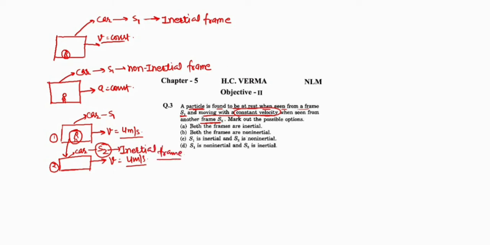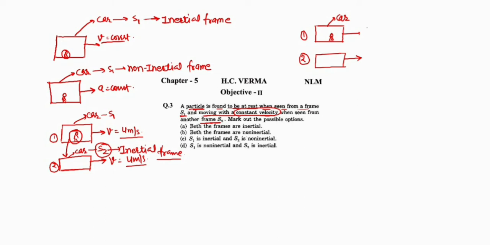Let's take one more example. The things will be very much clear. This is our car number 1. Passenger is sitting in the car. Car is moving in horizontal direction. Car number 2 moving in the same direction, right? Say both the cars are accelerating.